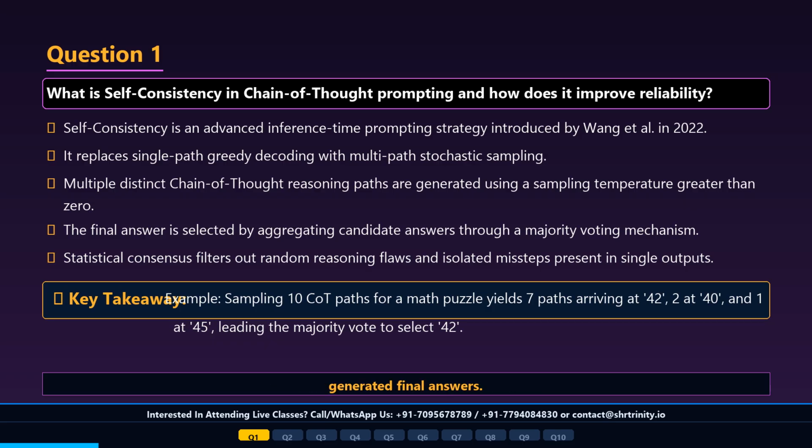For example, sampling 10 distinct CoT reasoning paths for a math puzzle, 7 paths arrive at 42 foot, 2 at 40, 1 at 45. Majority vote selects 42 foot. A common mistake is running self-consistency with temperature set to 0.0, which produces identical deterministic paths and destroys diversity. As an interview tip, explain self-consistency as an ensemble voting technique applied to inference time token generation.